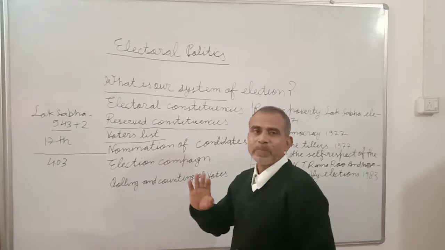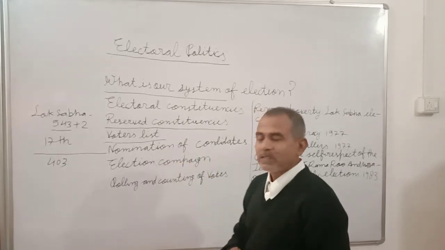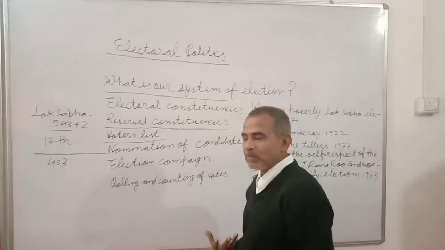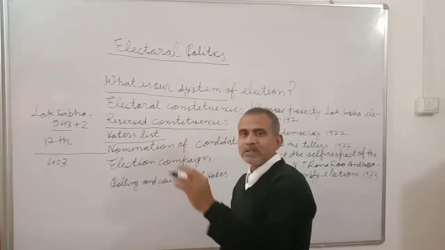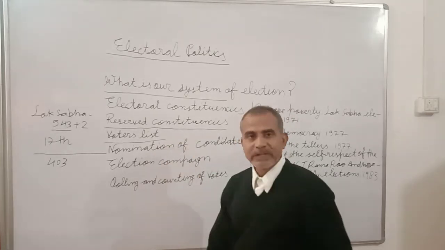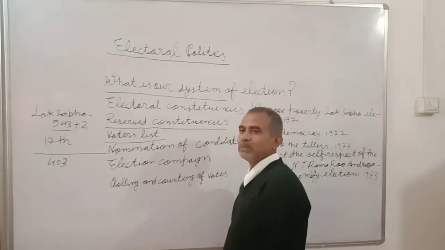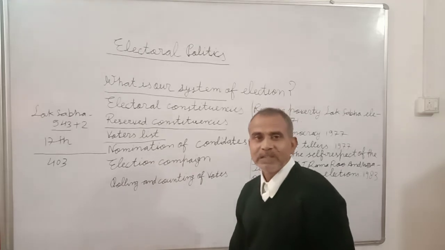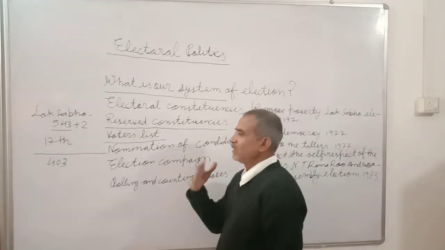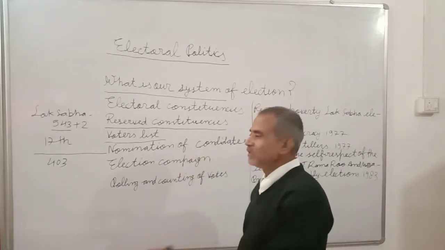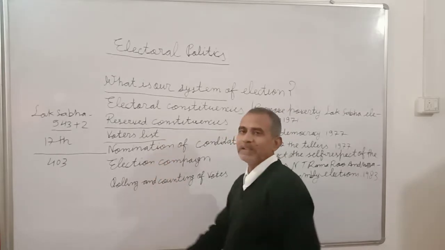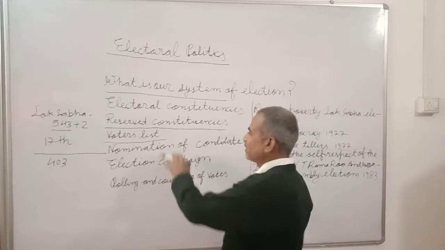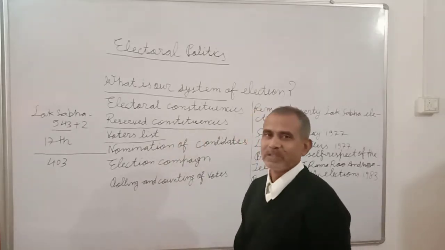So their names must be cut from that list, and some persons who have come to live in a certain constituency, their names are added, and the persons who have passed away, their names are deleted, and the new generation who are attaining the age of 18 years, their names are added in this voter list.